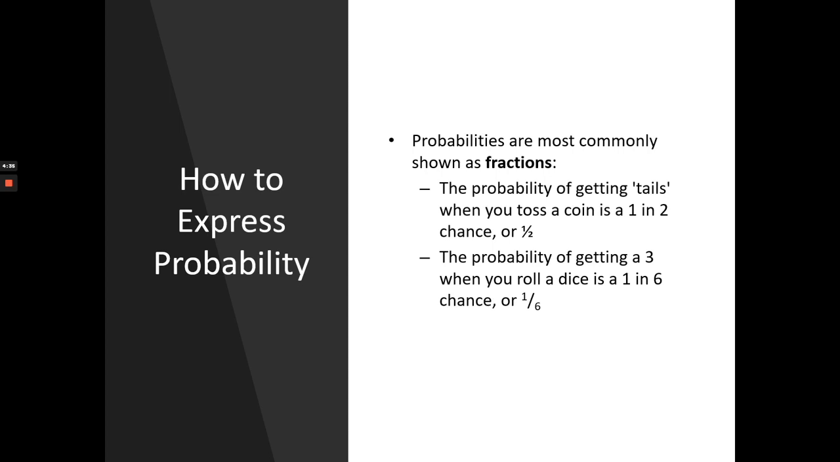The probability of getting a 3 when you roll a dice is 1 in 6, because there is just one 3 and there are total 6 outcomes. If you are throwing a dice, the possible outcomes are 1, 2, 3, 4, 5, and 6. 6 possible outcomes, and there is just one 3, so it's 1 out of 6.